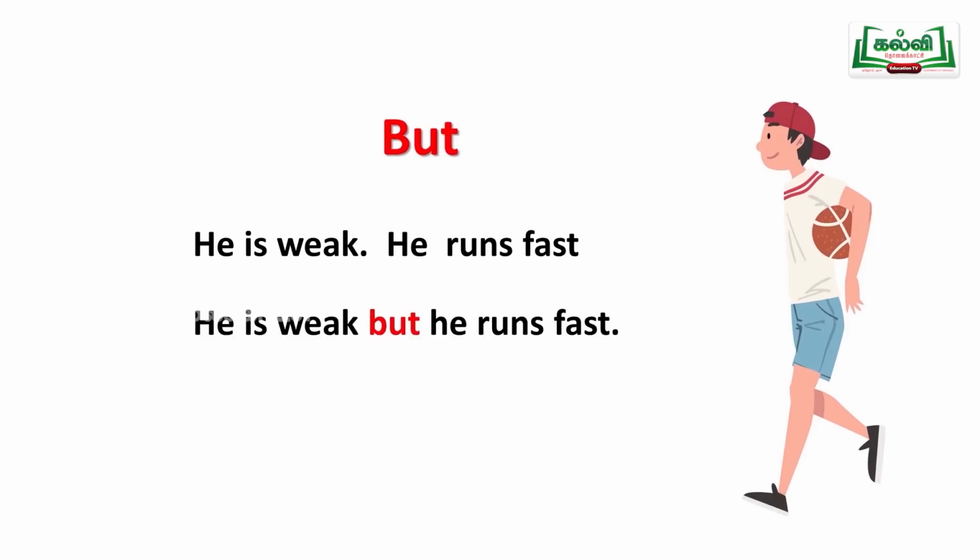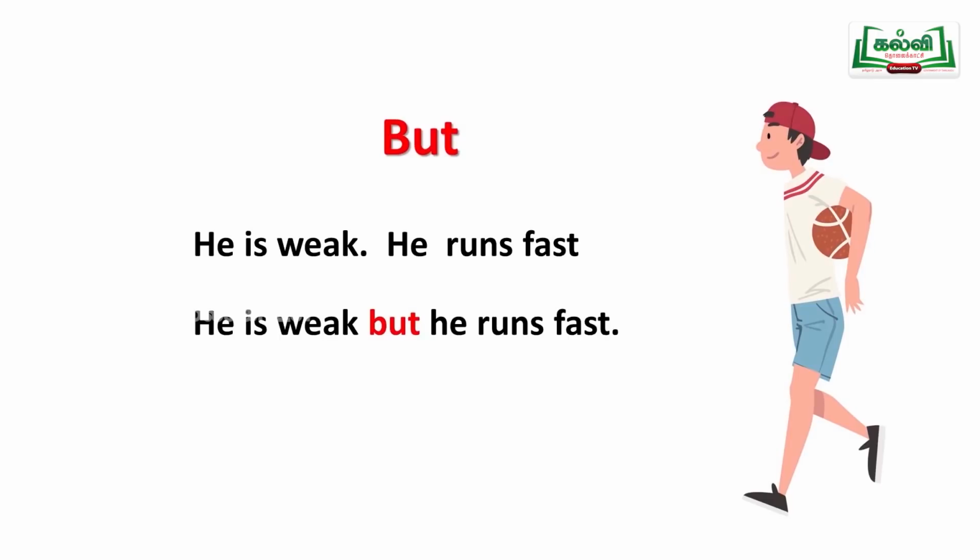There are two "weeks". W-E-A-K, weak. Another one, do you know? W-E-E-K, week. So while reading the sentence, you should look at the spelling. Then only you can understand the correct meaning. W-E-E-K is the days of the week, 7 days of the week. Now, he is weak means he is not strong.